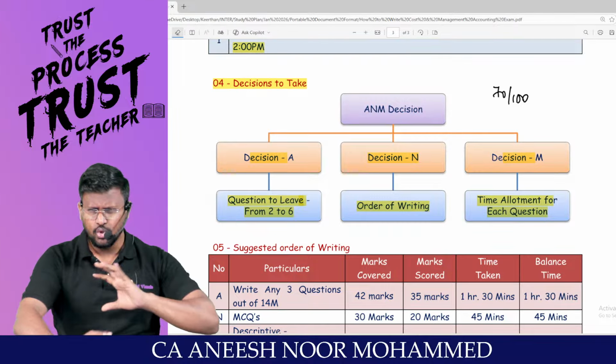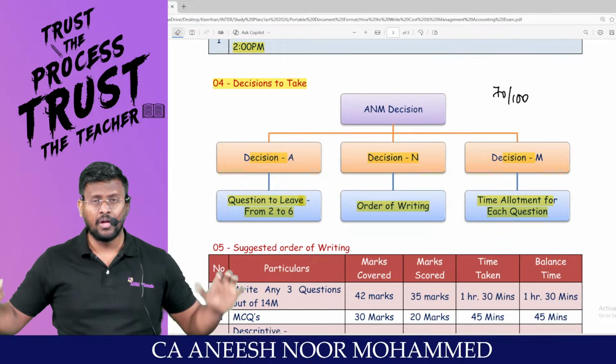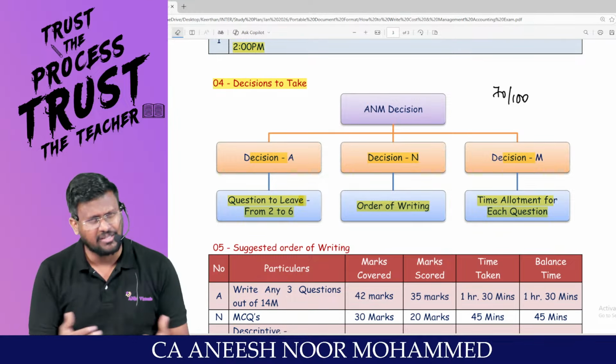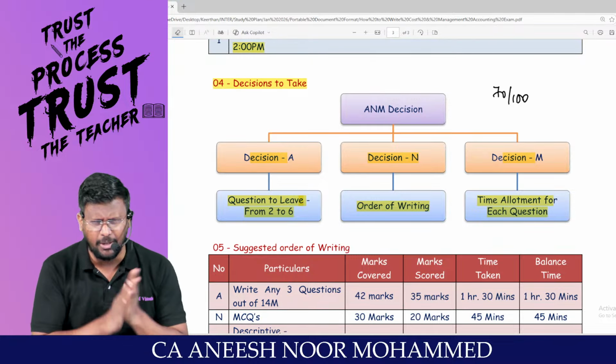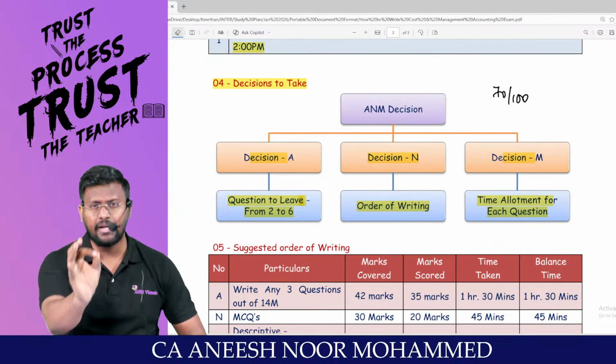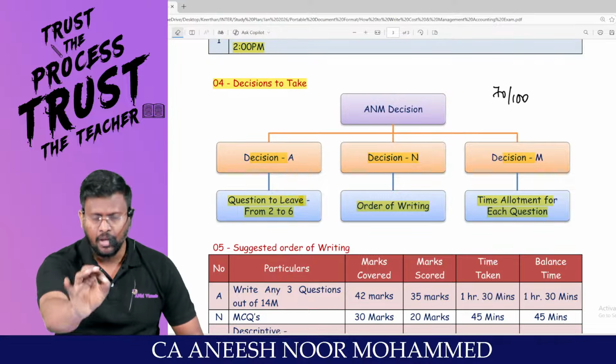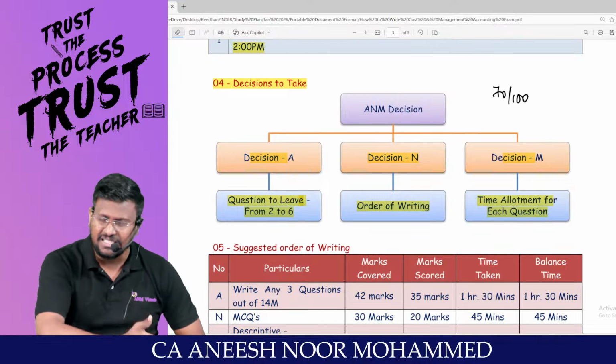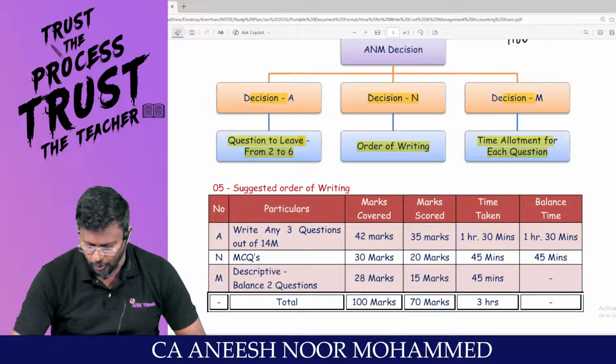Don't, sir, have so much compulsion that I have to write 100 marks. There is no need of it. If you are able to neatly write 80 marks, pakka 80 marks, you will be able to score 70 plus, rather 65 plus. That itself is more than enough for this exam.